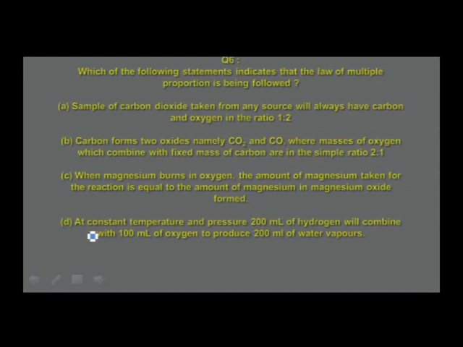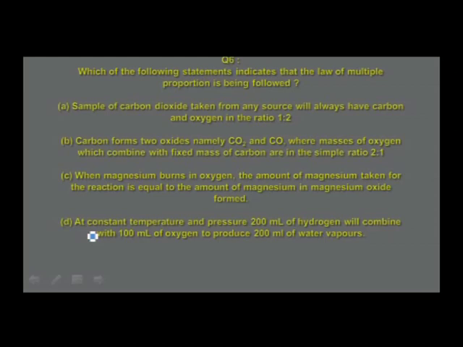Which of the following statements indicates that the law of multiple proportions is being followed? Option A. Sample of carbon dioxide taken from any source will always have carbon and oxygen in the ratio 1:2. When you read this, you clearly understand that this is based on the law of definite proportions. Carbon forms two oxides, namely carbon dioxide and carbon monoxide, where masses of oxygen which combine with a fixed mass of carbon are in the ratio 2:1. This is exactly the answer for the given question.